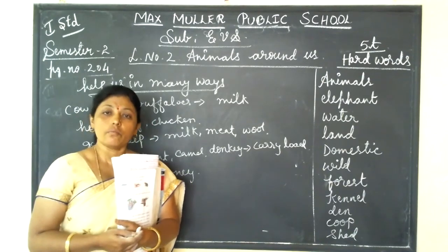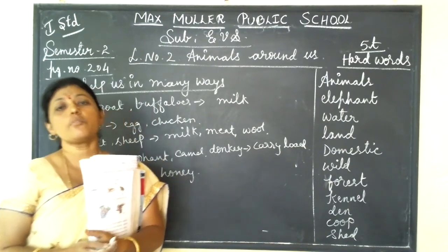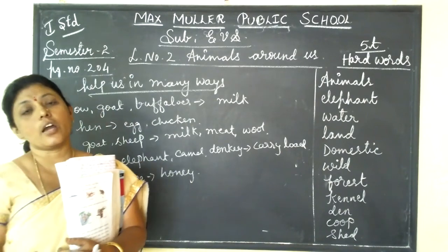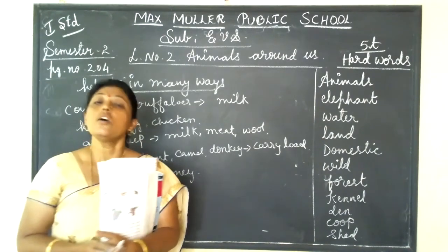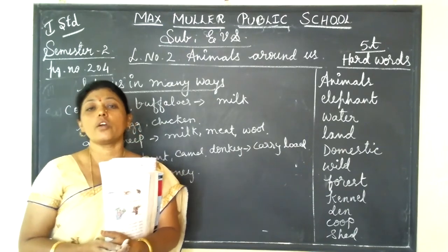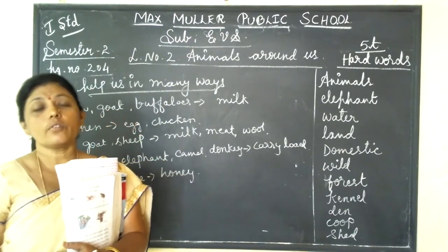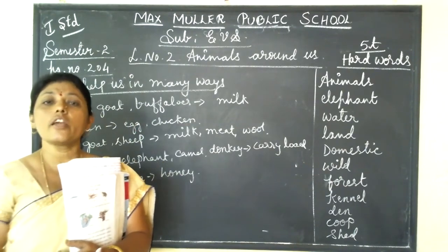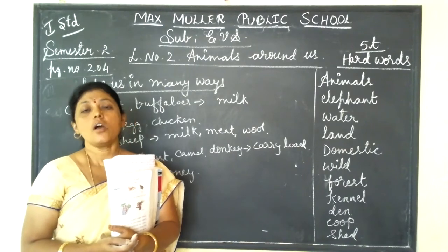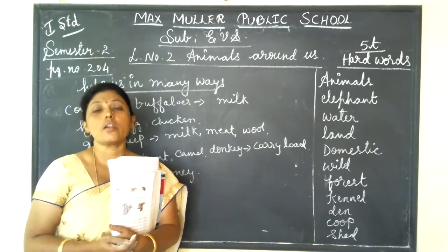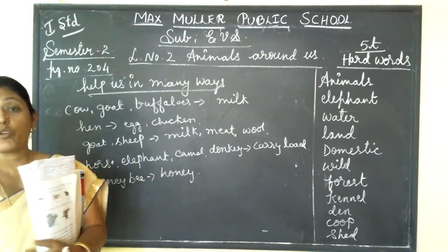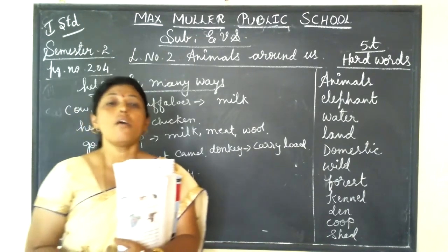Then wild animals. Those animals live far away from us. They are living in a jungle or a forest. Those animals we call wild animals. They are very cruel. They find their own food, water, and shelter. Okay, so they are very cruel. For example, lion, tiger, cheetah, hippopotamus, rhinoceros. These are all wild animals.